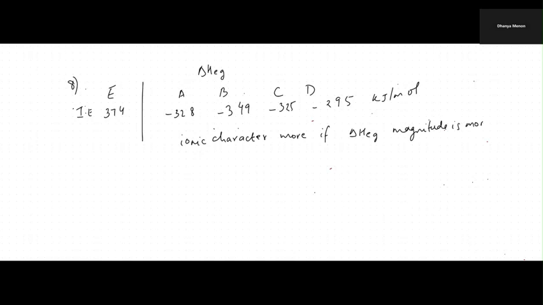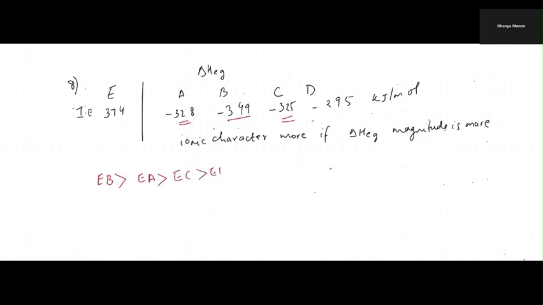So who has the higher electron gain enthalpy in terms of magnitude? B. So definitely EB formed will have more ionic character. Which is the next one in terms of magnitude? A, right? So EA, then we have C, then we have ED.